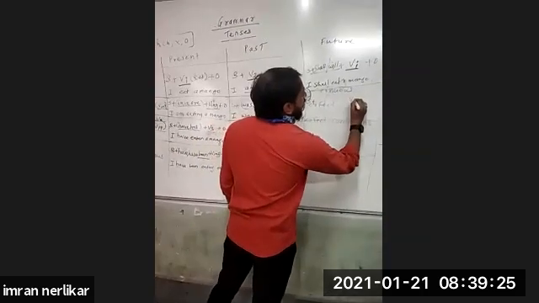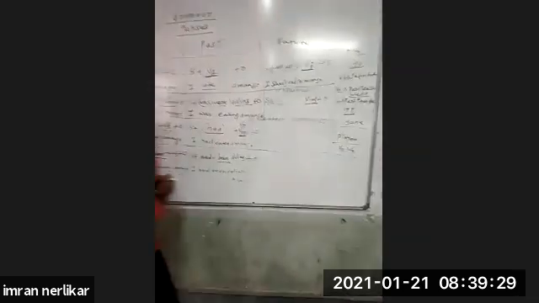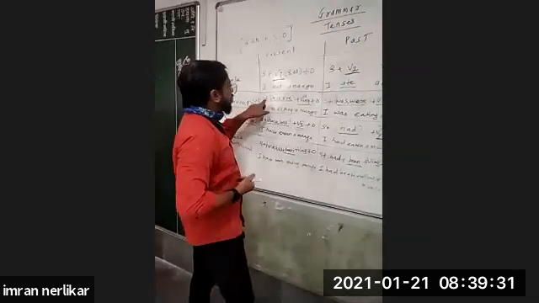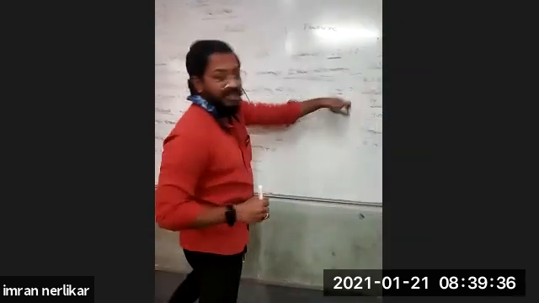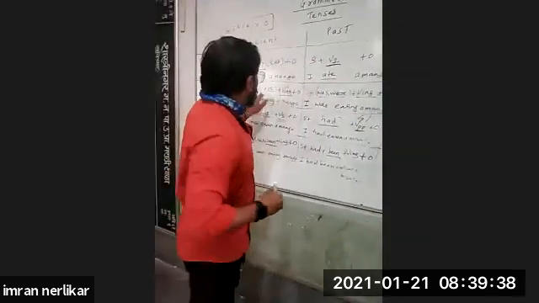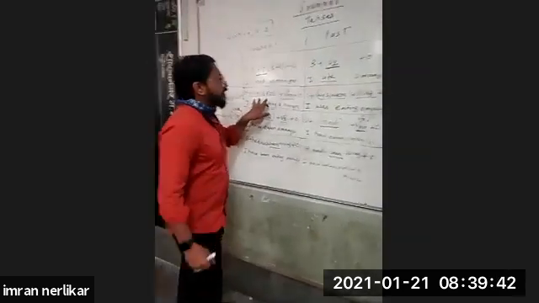Now the second tense is continuous future tense. I already told you that verb ing will be the same. Continuous means verb ing. That is, subject, verb ing, object. The structure is the same. See here: subject, verb ing, object. Only the helping verb in present tense is am, is, are.